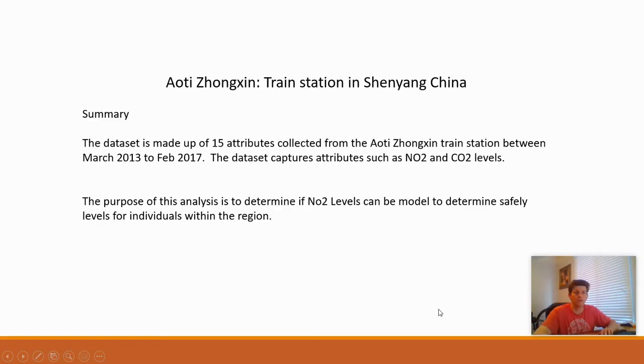Today I'll be talking about a time series analysis I did on pollution data gathered from Zhang, which is a train station in China. This was gathered between March 2013 and February 2017. That's roughly 4 years. The dataset has 15 attributes, but we're going to focus on NO2 levels today. And the purpose of the analysis is to see if we can forecast NO2 levels